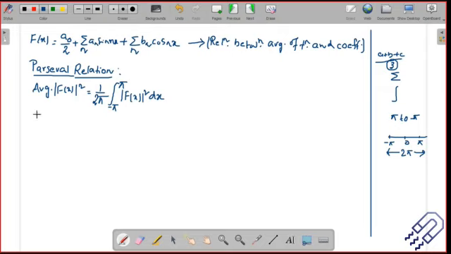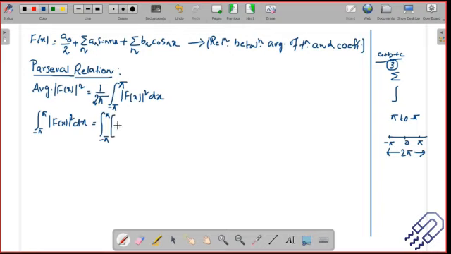So maybe we can try doing this: the integral from minus pi to pi of f(x) squared dx.